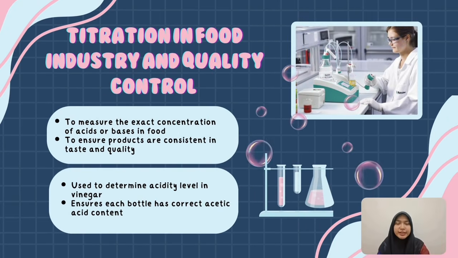Titration is important because it helps manufacturers check the exact amount of acid or base in a food product. This is how they make sure every product has the same taste and quality. For example, look at vinegar. Since vinegar contains acetic acid, titration is used to measure its acidity. If the acidity is too high or too low, the quality of the product may not be consistent.